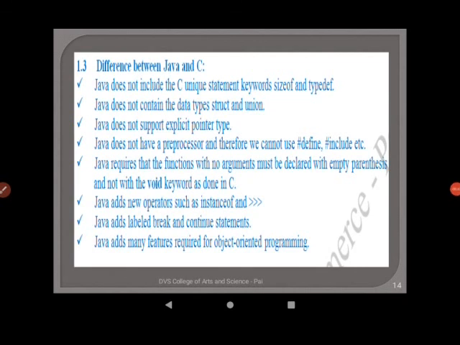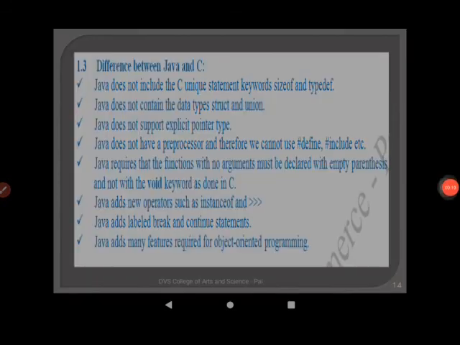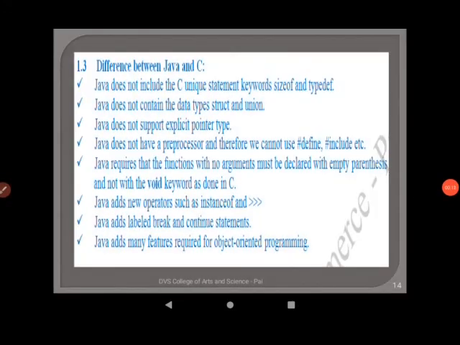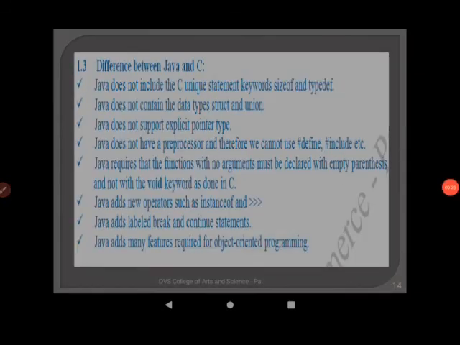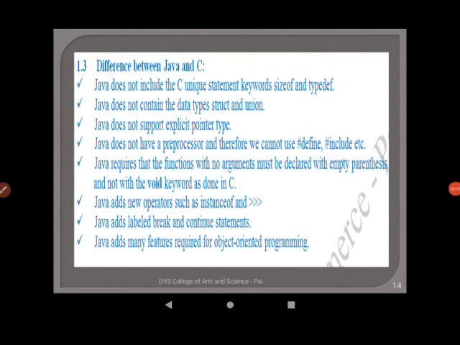Second point, Java does not contain the data types struct and union, whereas C is having them. Next point, Java does not support explicit pointer type, whereas C programming language supports pointers. We can use preprocessor directives such as #define, #include, etc. in C programming language, whereas Java does not have them.